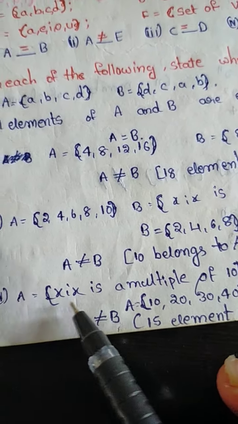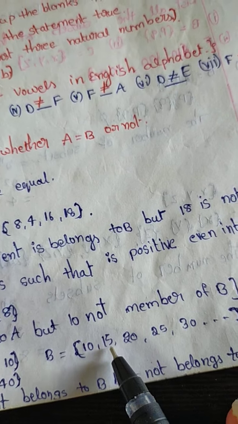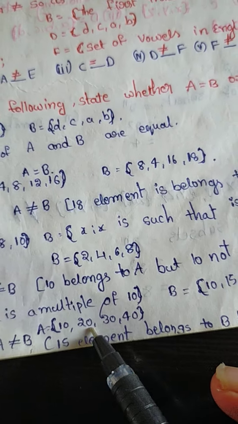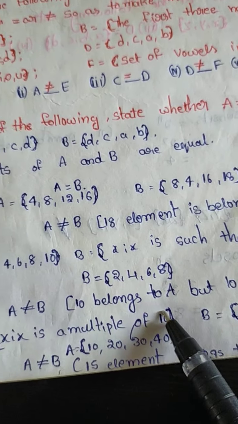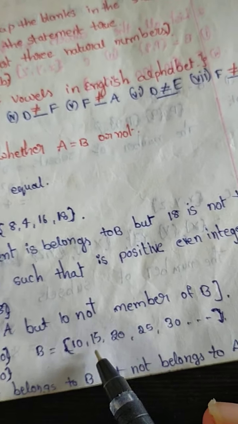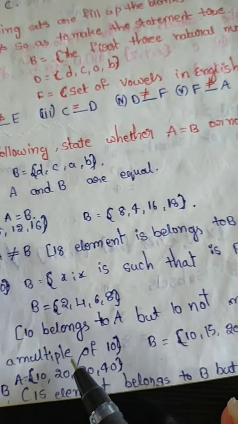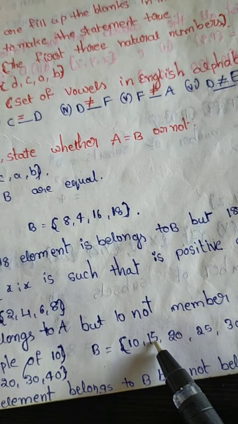X is in A, such that X is a multiple of 10. Here the multiples of 10: 10, 20, 30, 40, and so on. Multiple of 10, A equals 10, 20, 30, 40, and so on. Here B is 10, 15, 20. Here we have 10, 20. Here 15 is there.